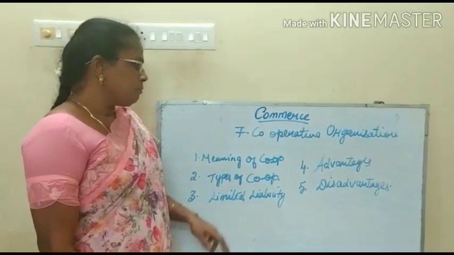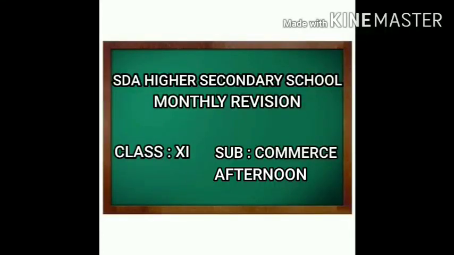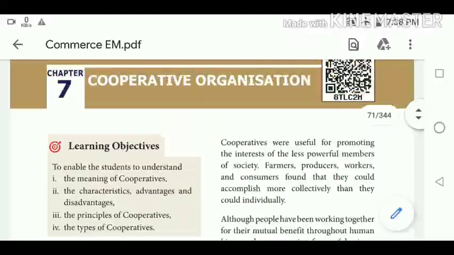Now let us see the meaning of cooperative societies in cooperative organization. Meaning and definitions of cooperative organizations. So what is the meaning of cooperative organization? Cooperative organization is a form of business organization which is owned and controlled by the people who use its products, supplies or services. That is, it is formed by a group of people who own and control it, and who use its products, supplies or services.